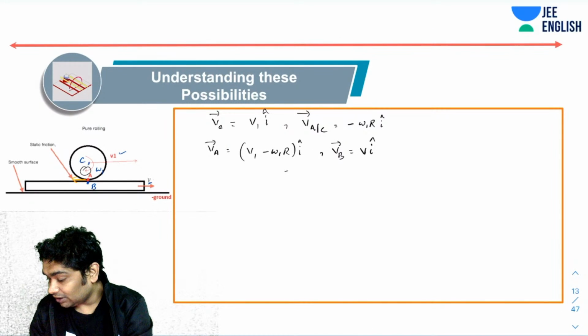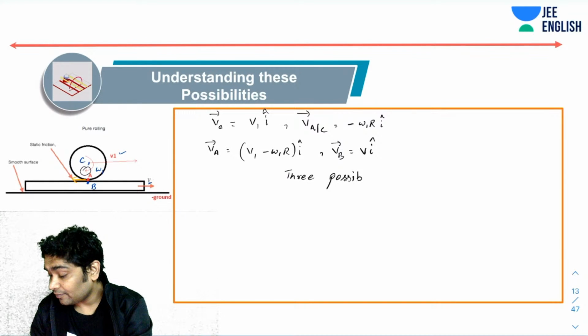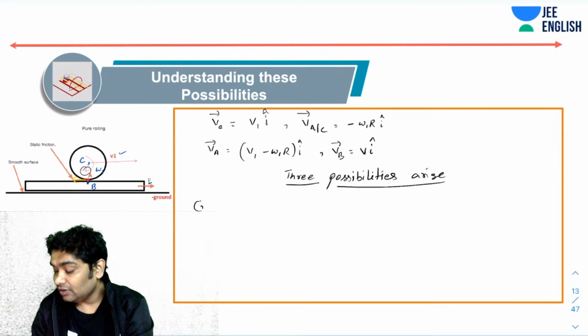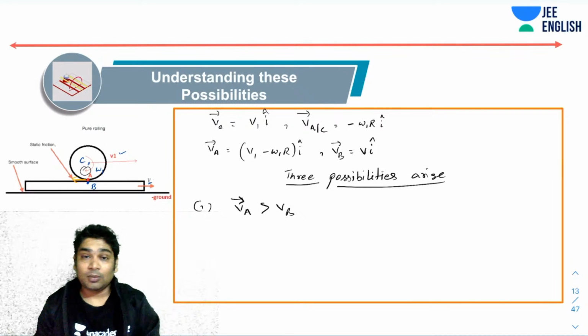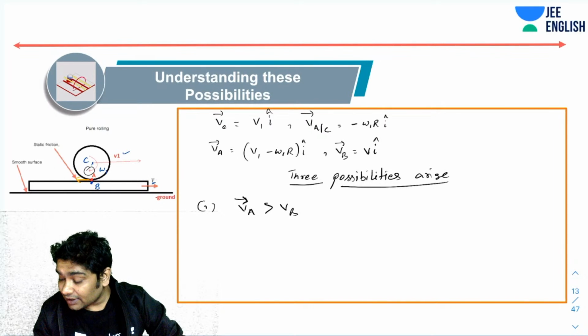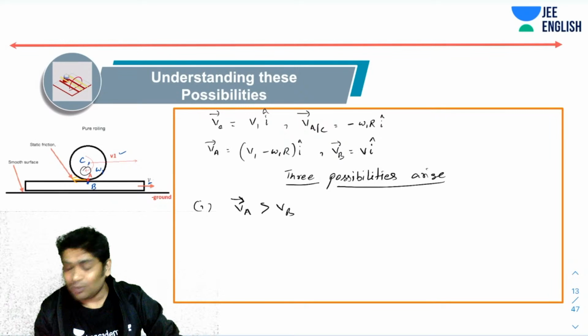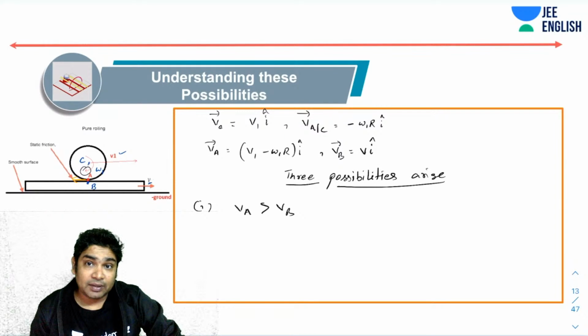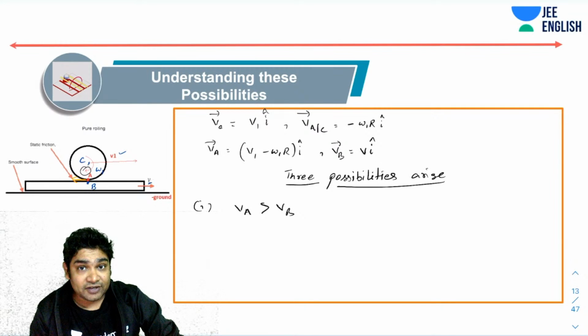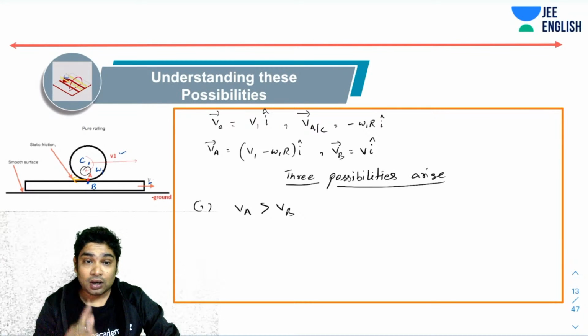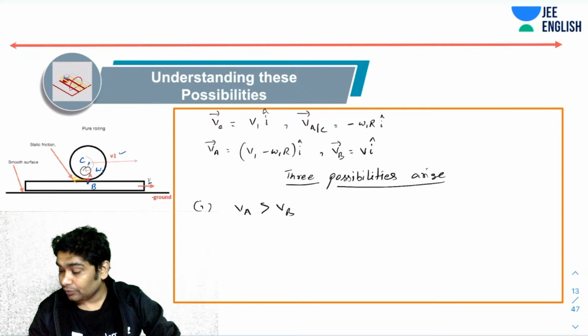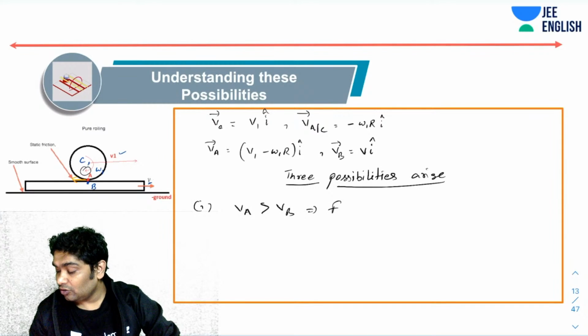So let's talk about the three possibilities. The first one is VA is greater than VB. Let's talk about this. What if the velocity of A is greater than velocity of B? Let's only talk about the magnitudes. If that is happening, then with respect to the surface, the body's point is moving forward. Now, such a motion is called forward slipping.